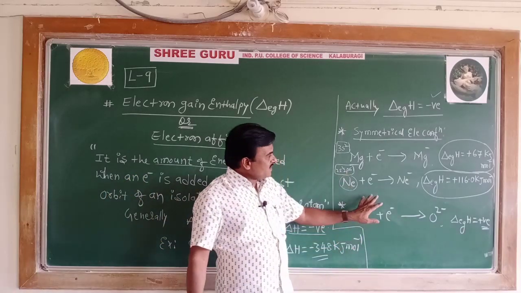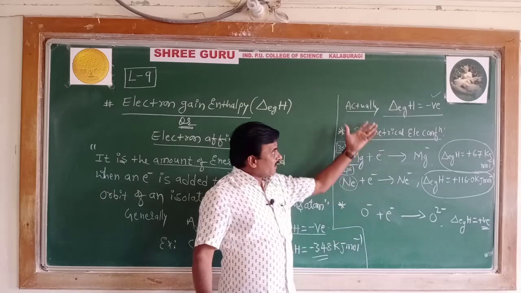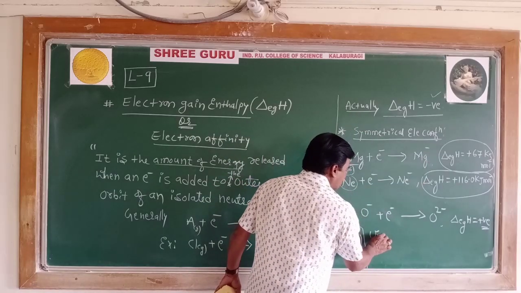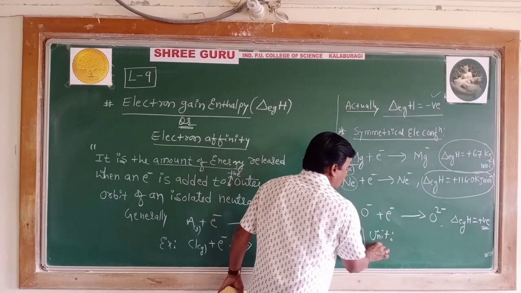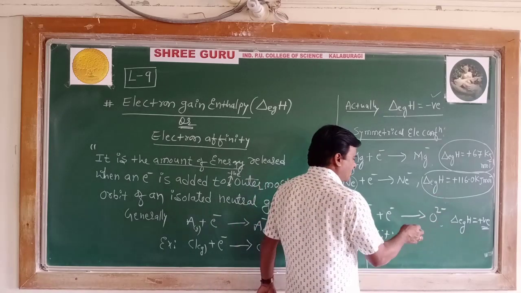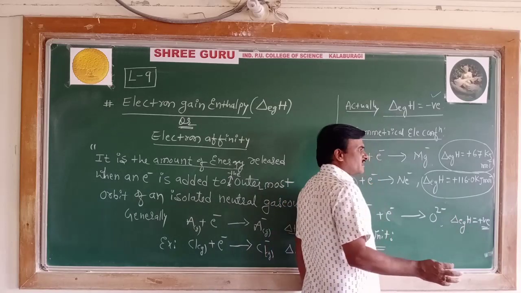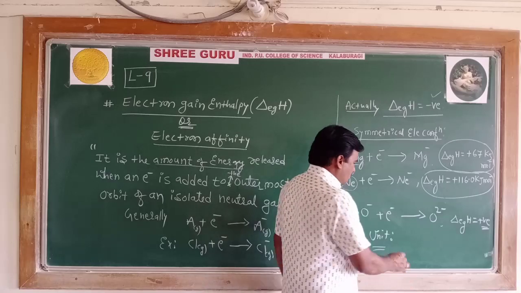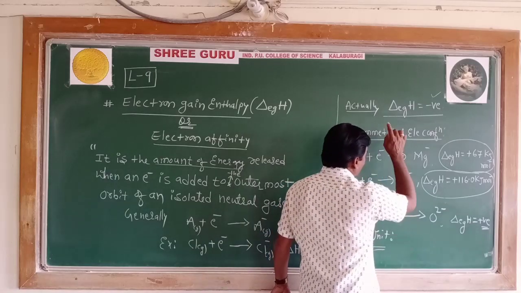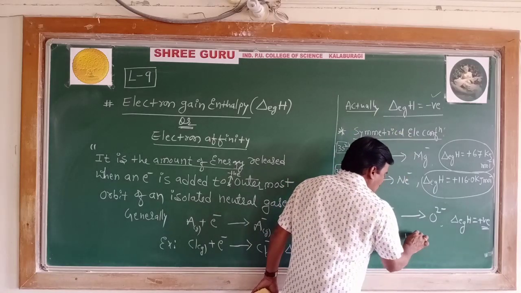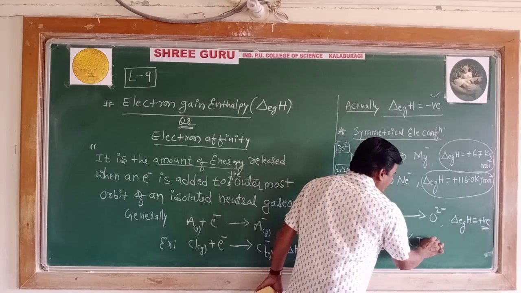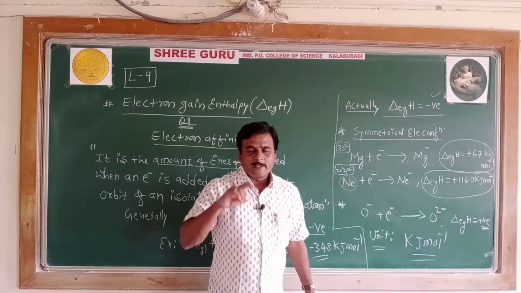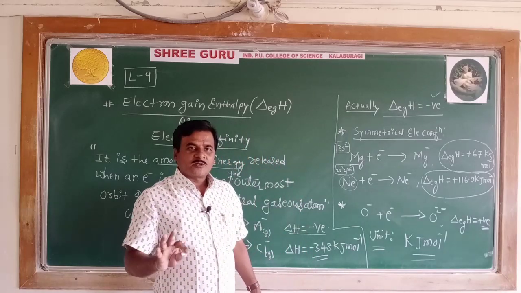And one more regarding the unit, as I already expressed. What is the unit of electron gain enthalpy? It is the same as the ionization enthalpy, since it is the change in energy involved. Here, the unit of electron gain enthalpy is also kilojoule per mole. What is the unit of electron gain enthalpy? It is kilojoule per mole.